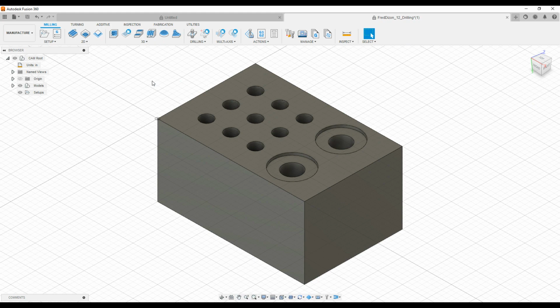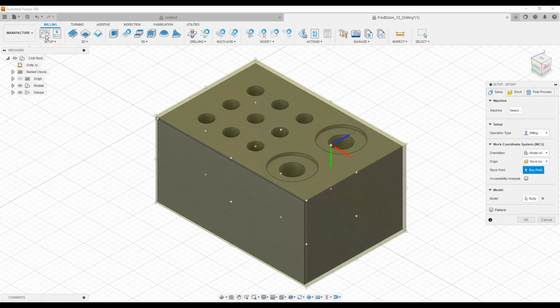Okay. So there are multiple operations on this. There's actually three, but we're going to decide to use one single tool to lessen the amount of time to set up and change tools. So let's go ahead and do this. We're going to go to 2D Pocket. Actually, we're not going to do 2D Pocket. We're going to do Setup first.